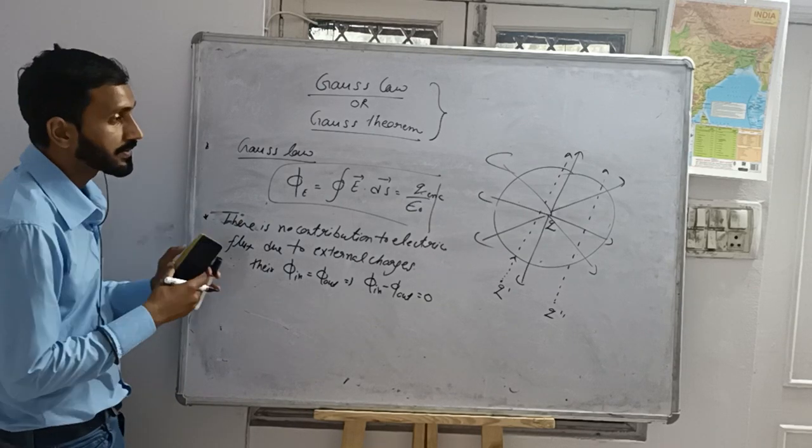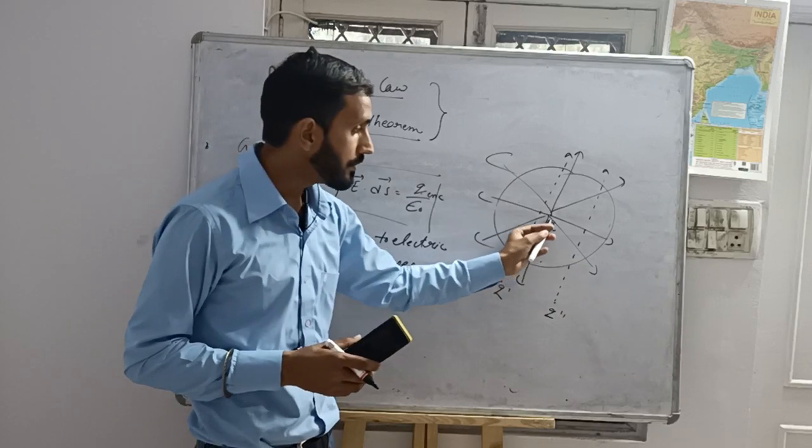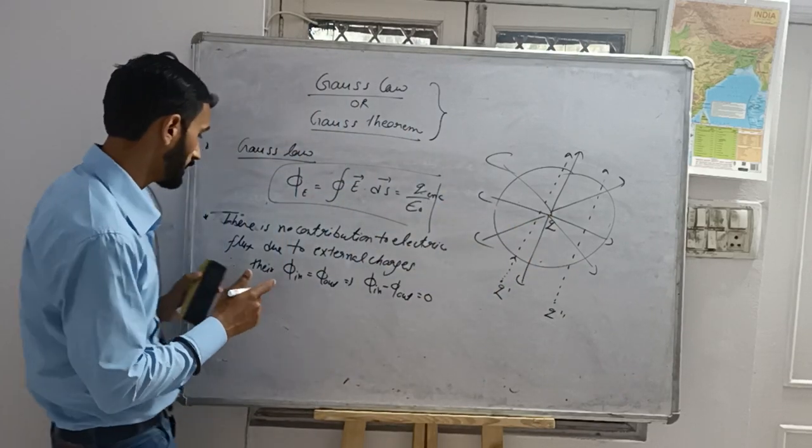Contribution to the flux through this surface is only due to enclosed charge.